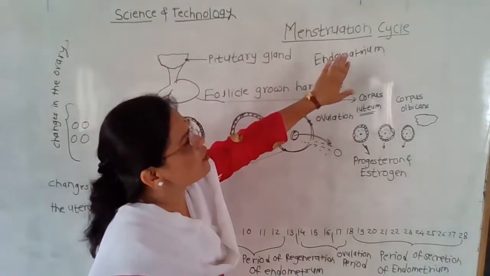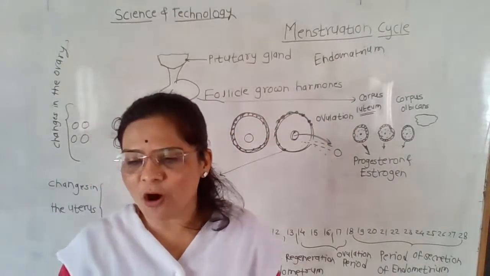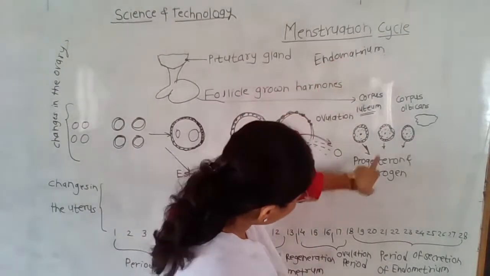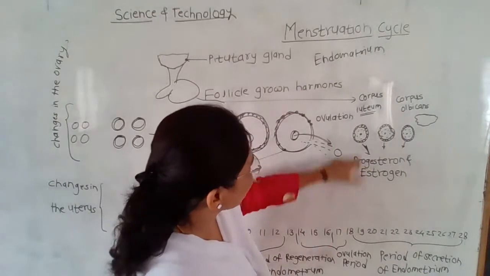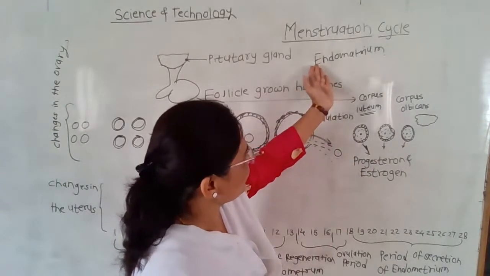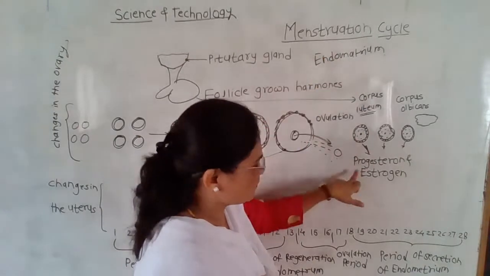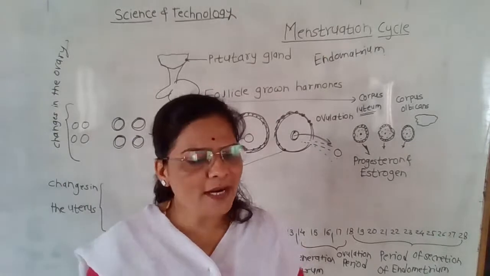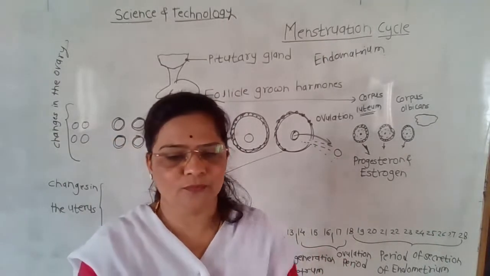Under the influence of the endometrium, all the reactions and secretions happen, and the endometrium secretes the hormone called progesterone under the inner wall of the uterus. Then such an endometrium is ready for the implantation of the embryo.